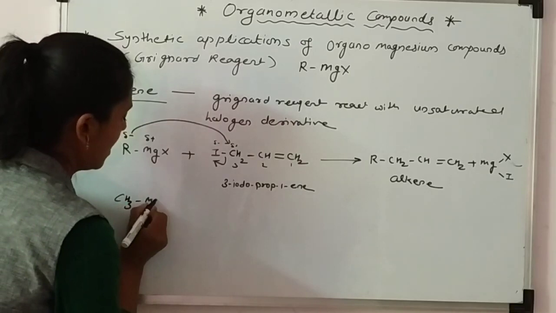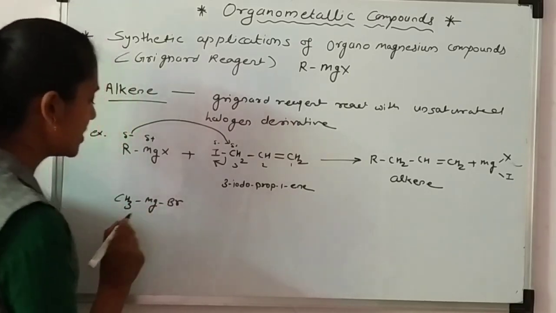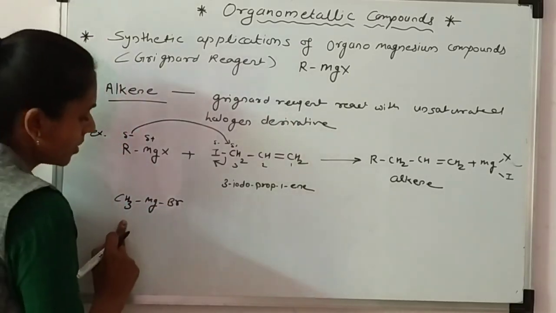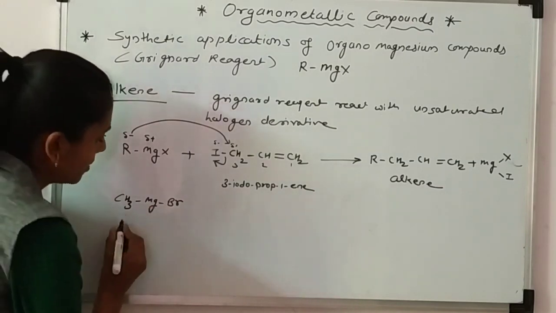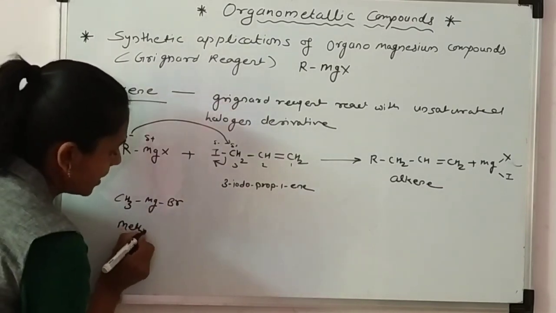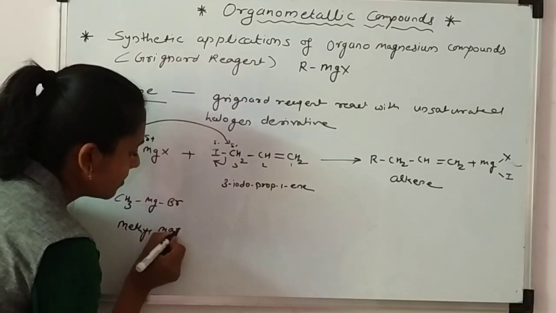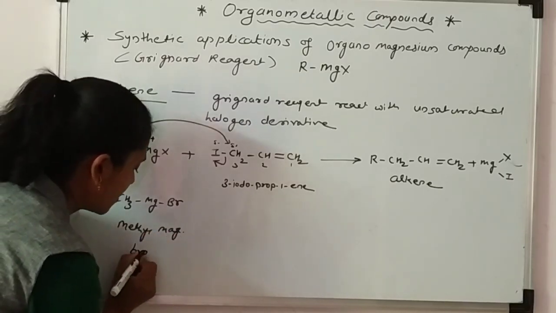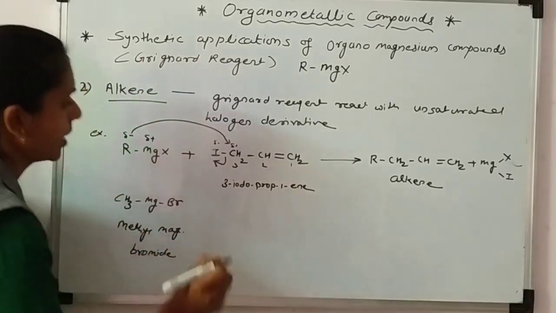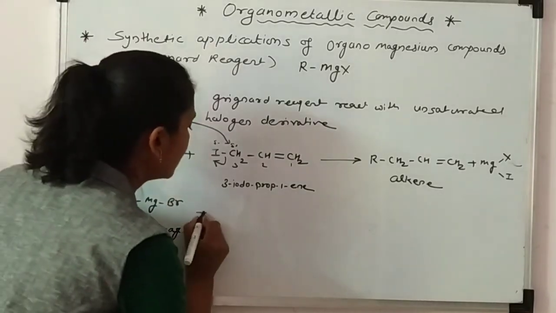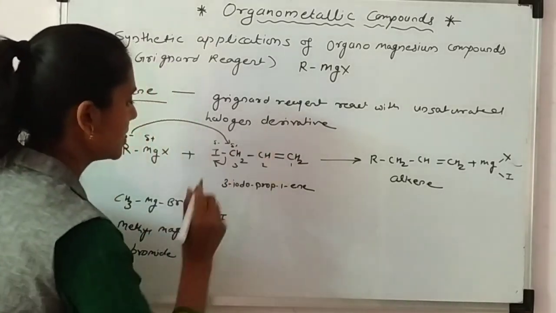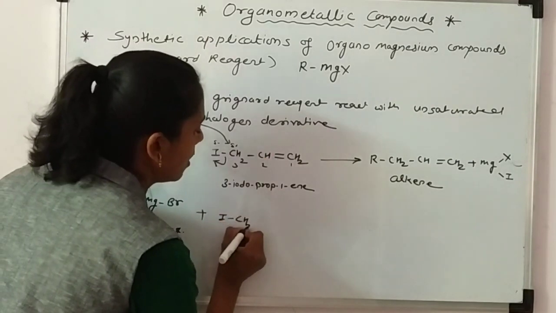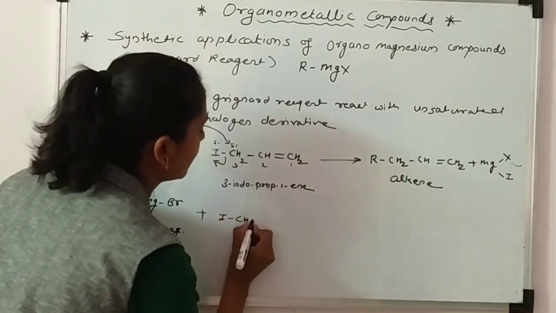CH3 MgBr, methyl magnesium bromide. This is reacted with the same compound I considered here, 3-iodopropene.